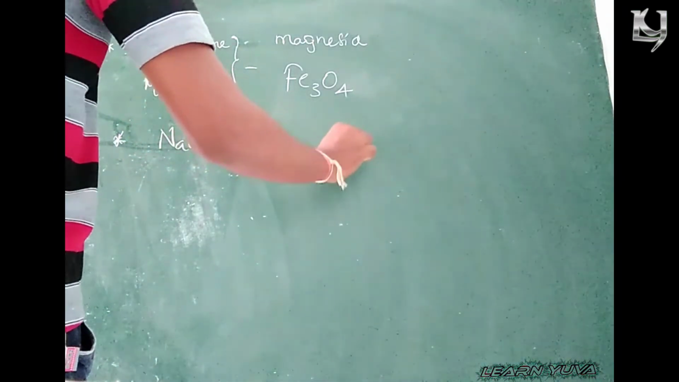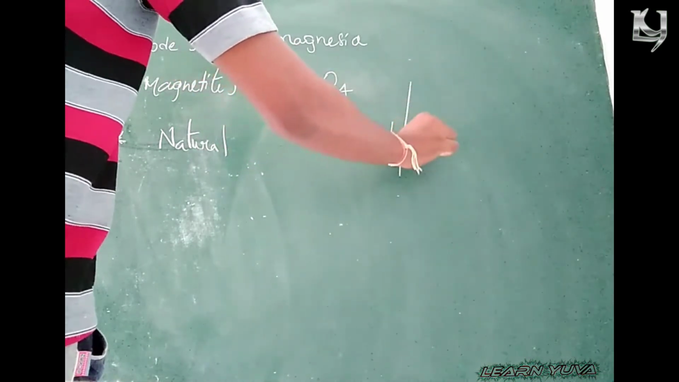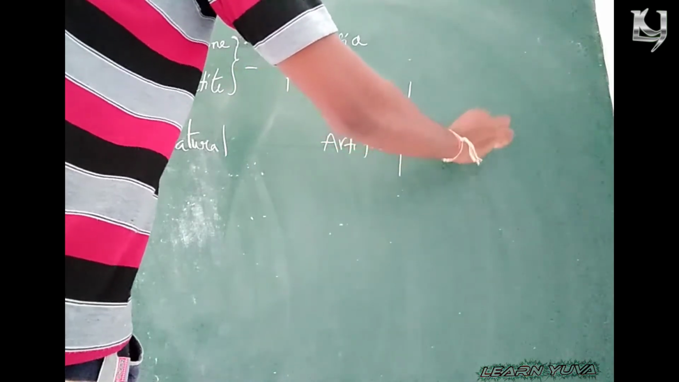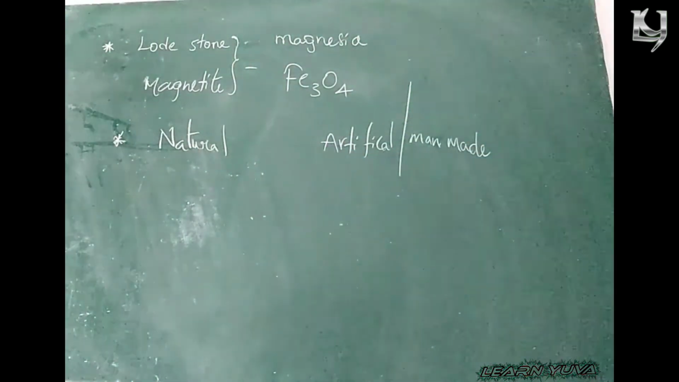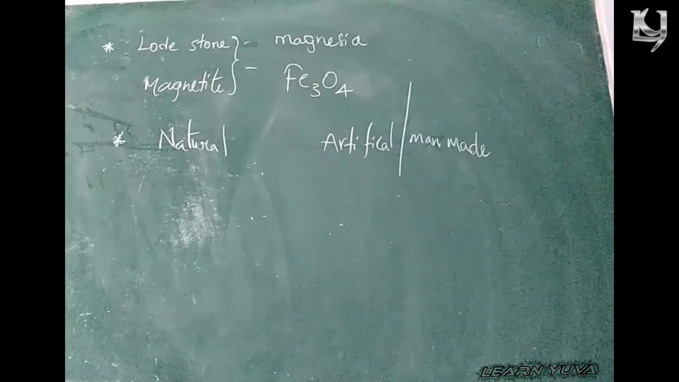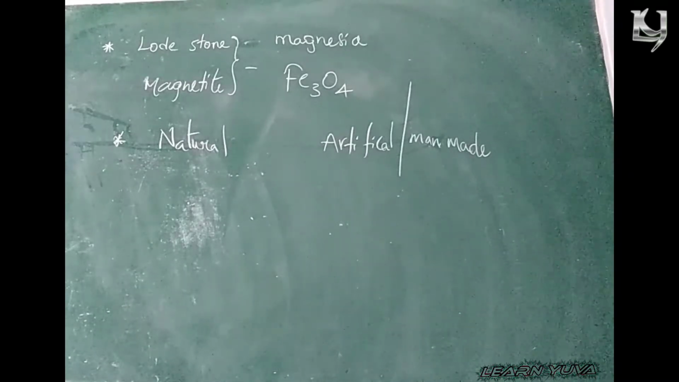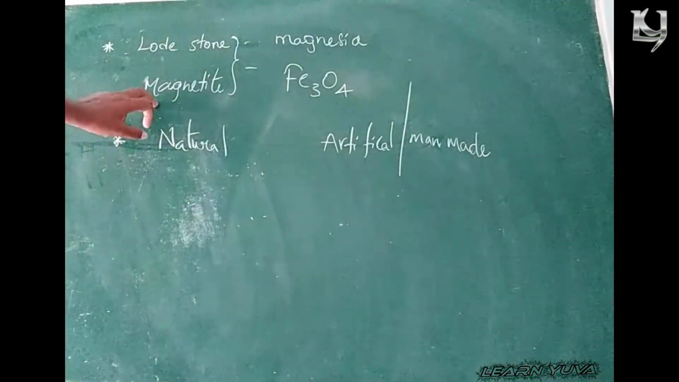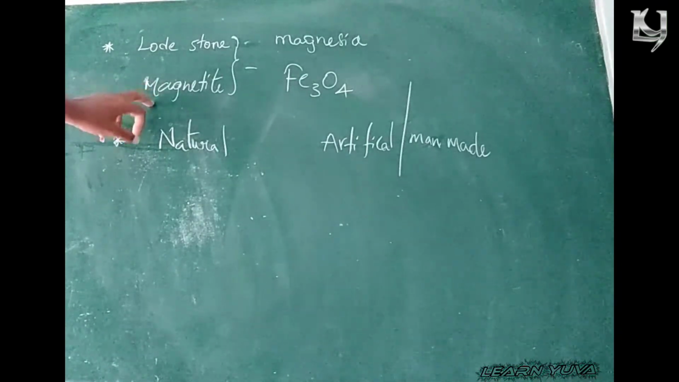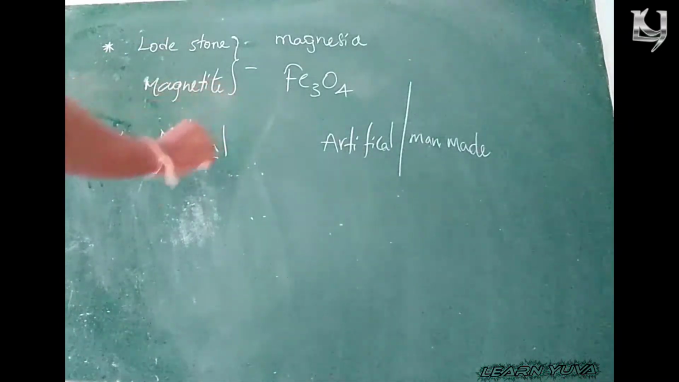Natural magnet and artificial magnet. These artificial magnets are also known as man-made magnets. Natural magnets are the magnets which occur naturally, and magnetite is the only natural magnet, and it is the ore of iron.